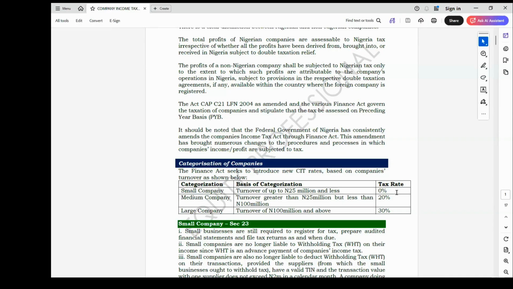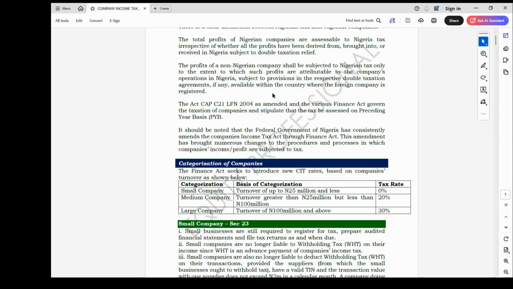A small company is a company with an annual turnover of 25 million naira and below.